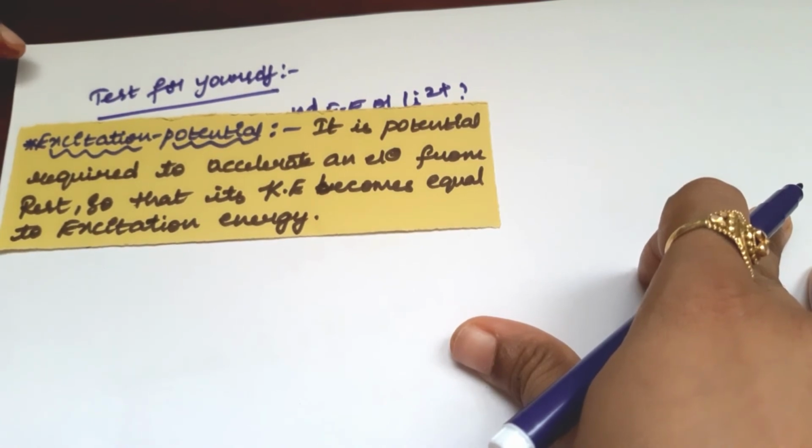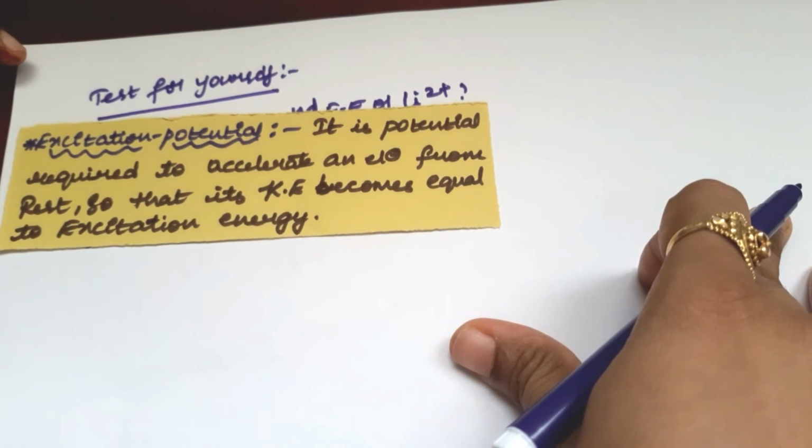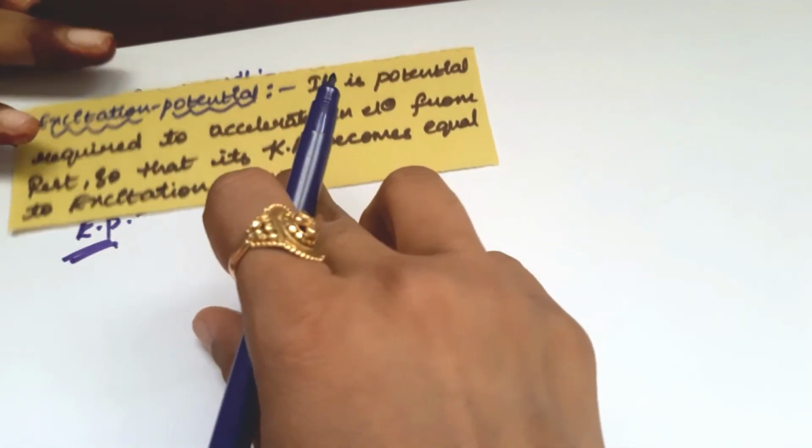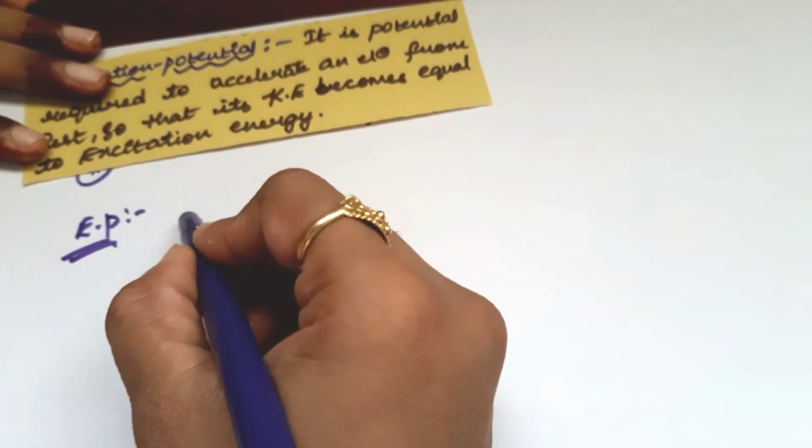It is a potential. It is the same as excitation energy; simply, whatever formula was given for excitation energy is the formula for excitation potential also.